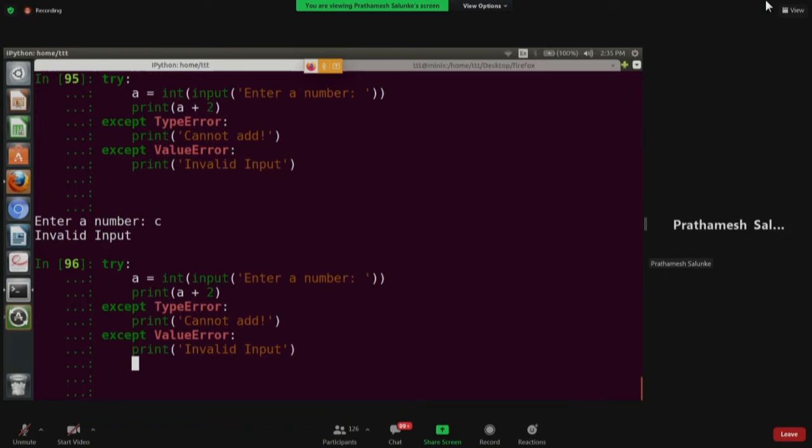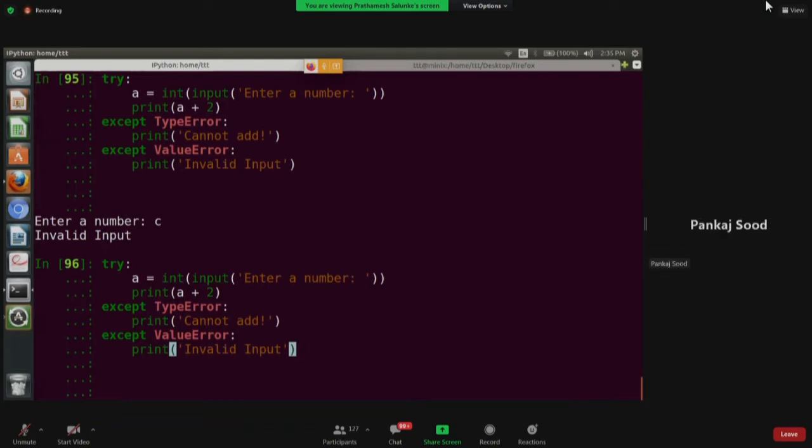catching two exceptions. One is type error, which we already did. Value error you can add simply just below. Sir, but for C, it is not giving any exception as such. Invalid input. So that's a value error, we are catching the exception, and we are saying invalid input. Yeah, so we are handling that exception now.